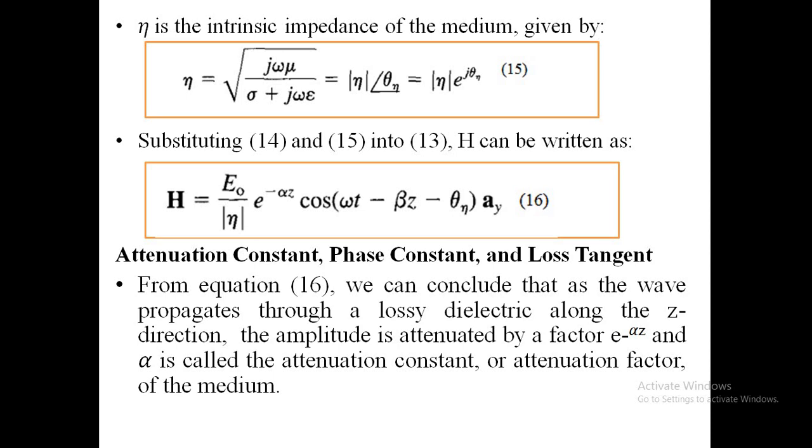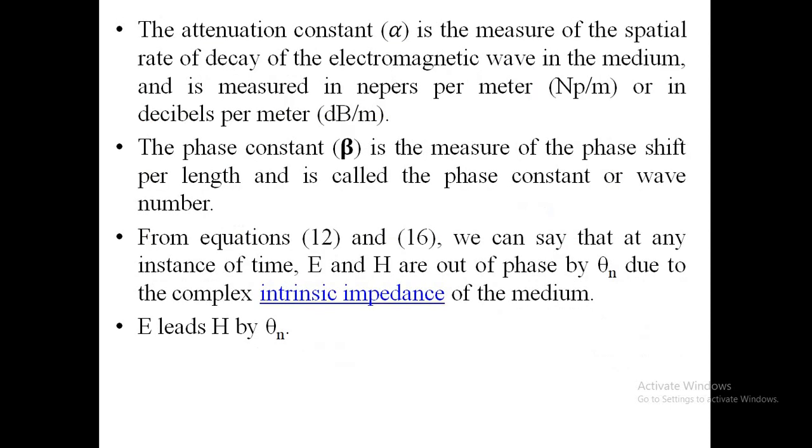Attenuation constant, phase constant, and loss tangent. From equation 16, we can conclude that as the wave propagates through a lossy dielectric along the z direction, the amplitude is attenuated by a factor e power minus alpha z, where alpha is the attenuation constant of the medium. And this attenuation constant is a measure of the spatial rate of decay of the electromagnetic wave in the medium, measured in nepers per meter or decibels per meter.